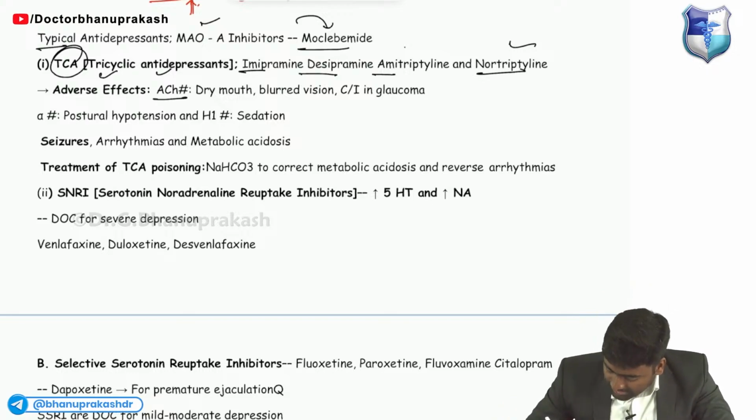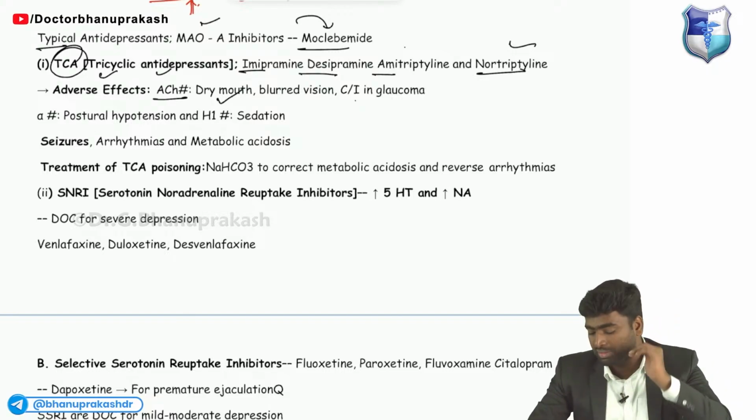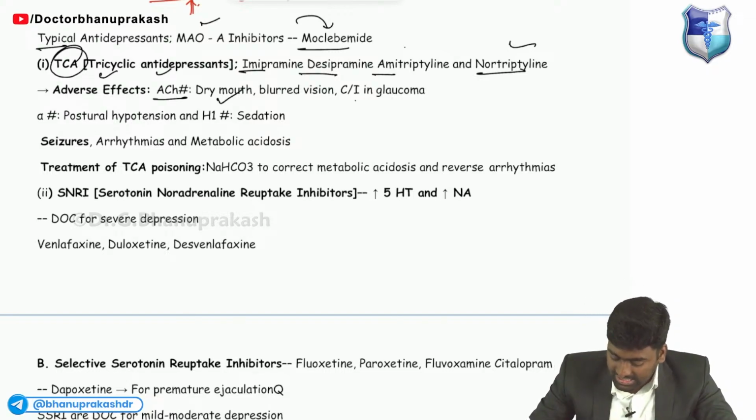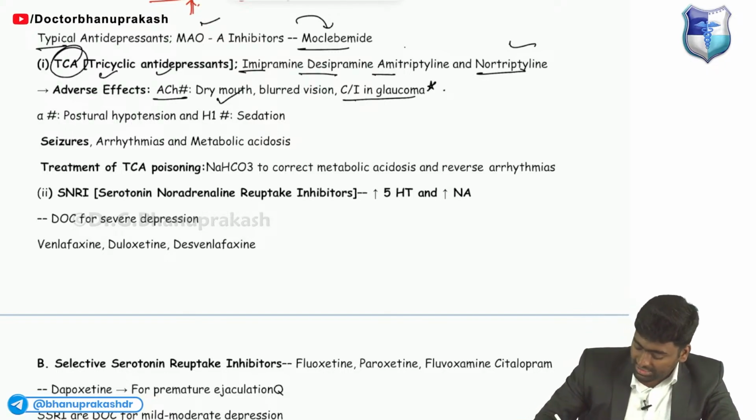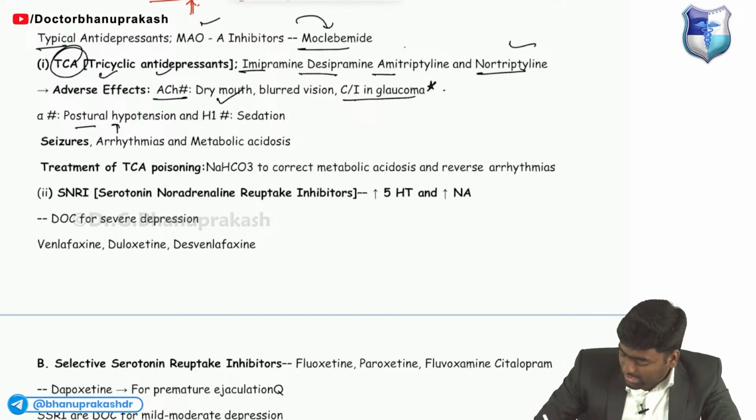And what are the side effects? The side effects include, if it blocks acetylcholine receptors, it will result in dry mouth, like datura में dry mouth, blurred vision, and it is contraindicated in the case of glaucoma. ठीक है, तो इसीलिए it is contraindicated in the case of glaucoma. And it can lead to postural hypotension and sedation.